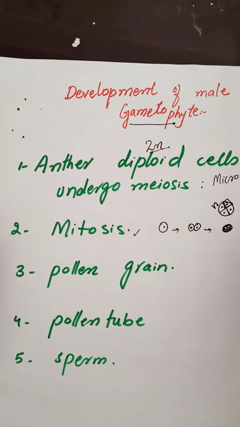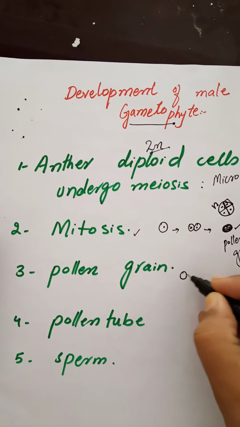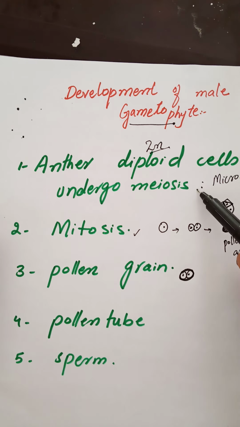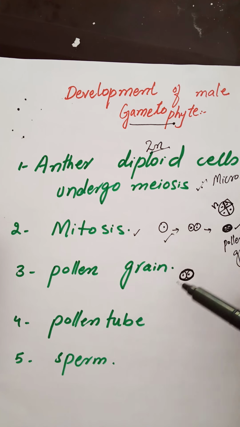The unique wall is different for each plant species. Together, those cells and their wall constitute a pollen grain, an immature male gametophyte. This is known as the pollen grain. So, how is the pollen grain formed? The pollen grain consists of 2 cells enclosed within a thick resistant wall. The first step was meiosis, then mitosis, then the formation of the pollen grain.